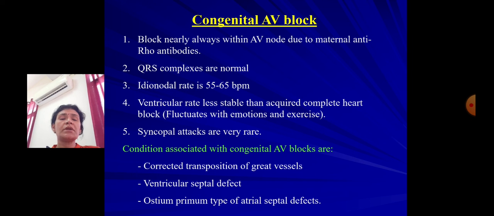Conditions associated with congenital AV blocks are corrected transposition of the great vessels, ventricular septal defects, and ostium primum type of atrial septal defects.